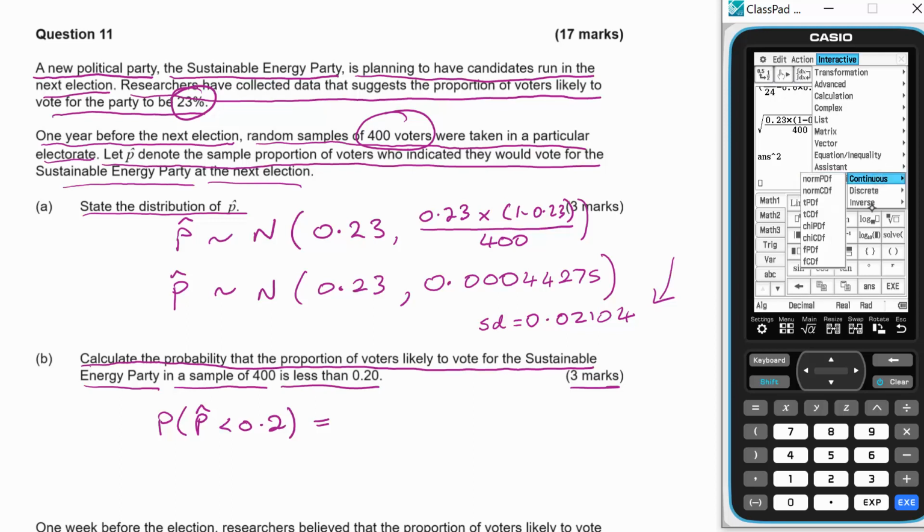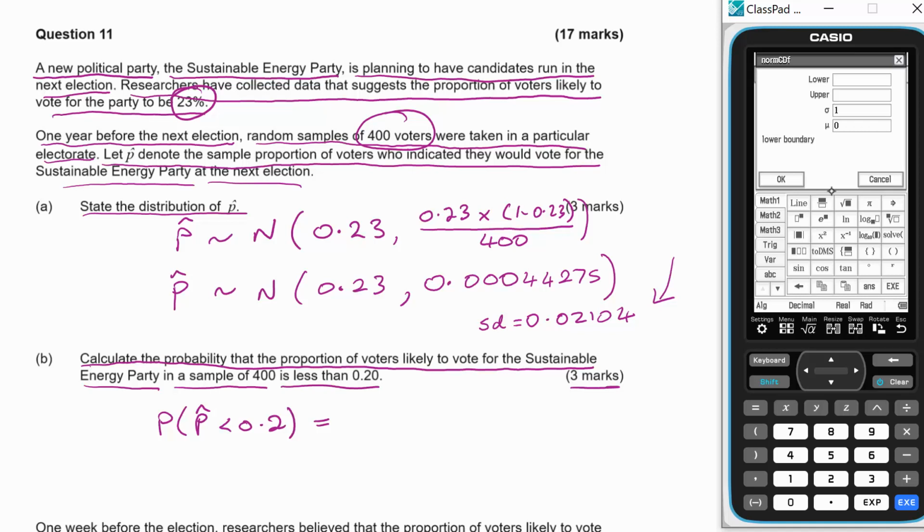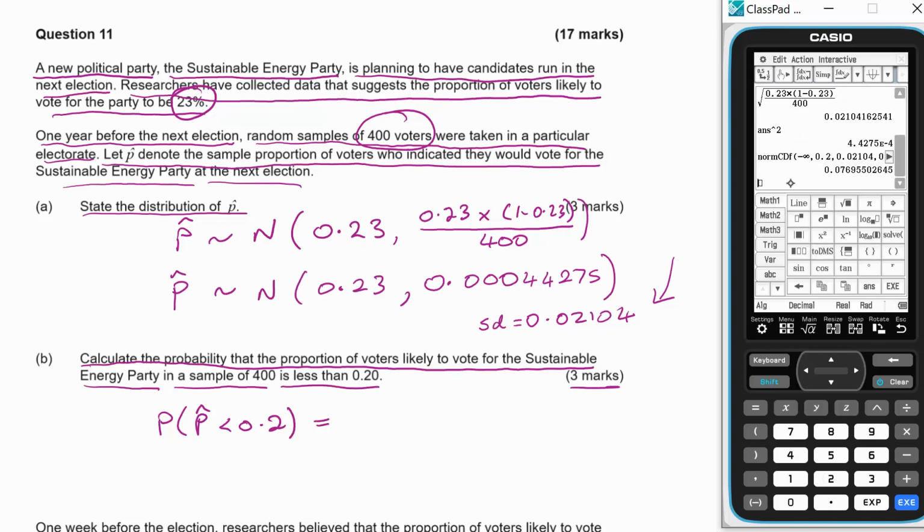So we have a normal CDF. With the lower, we can just make that negative infinity. The upper would be 0.2. Our standard deviation, that's why I wrote it down earlier, is 0.02104. And the mean is 0.23. And calculate, and we get 0.07697.